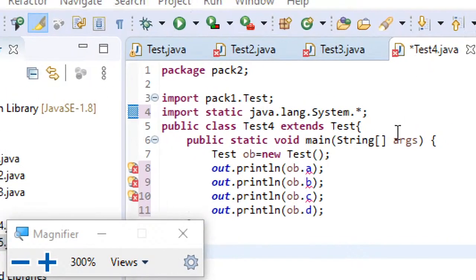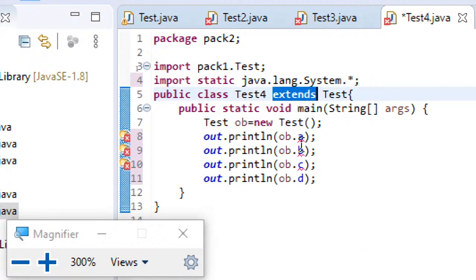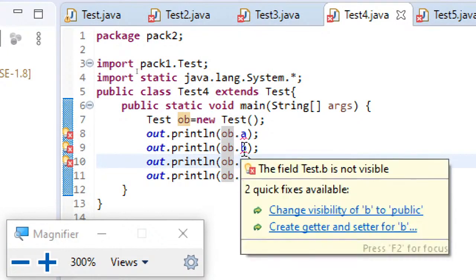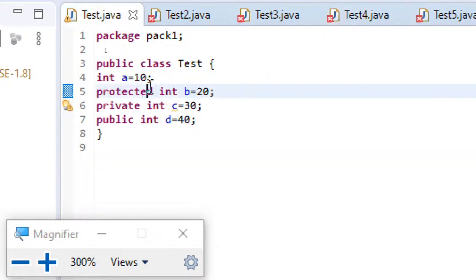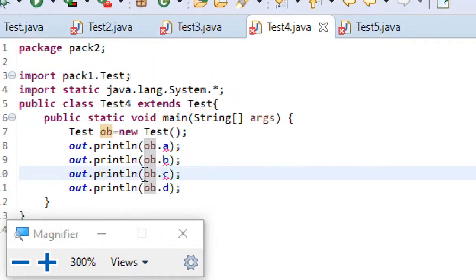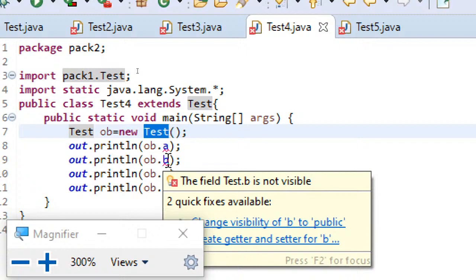So actually in this Test4, since it is a subclass of the Test class in pack1, this B should be accessible. That's what I'm just checking. In the Test class, we just created B as protected. So protected variables will be accessible by the children. But here it is not being accessible. Even though we are creating objects for the Test class, for B it is saying not visible.